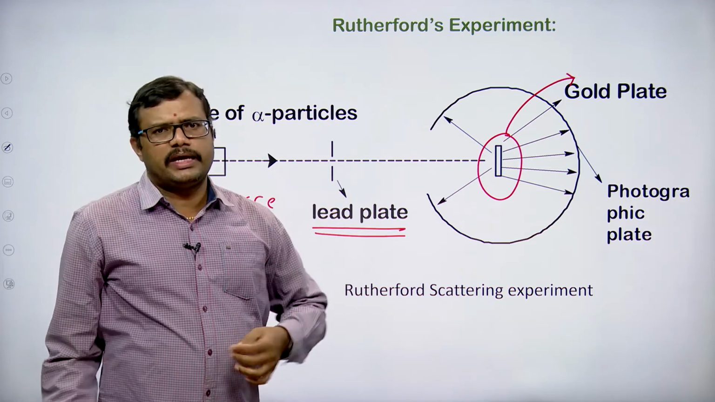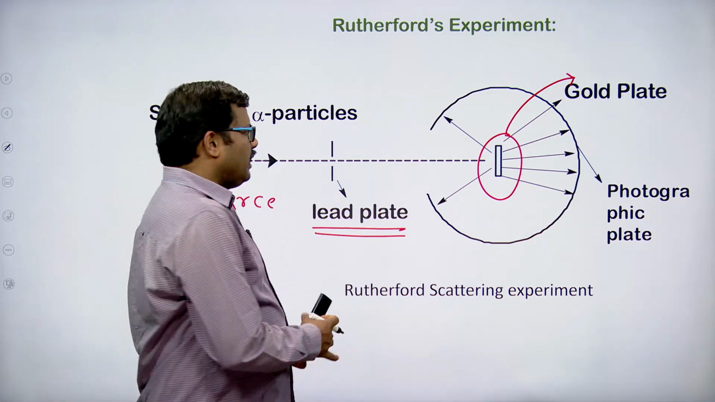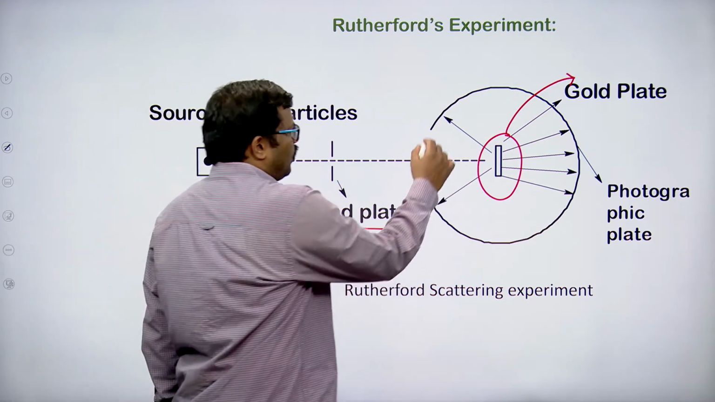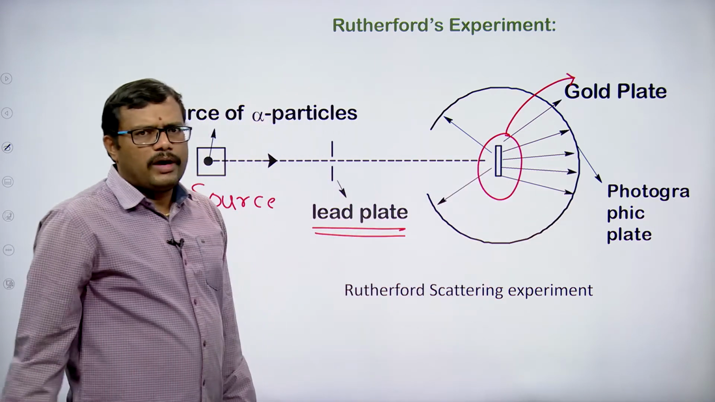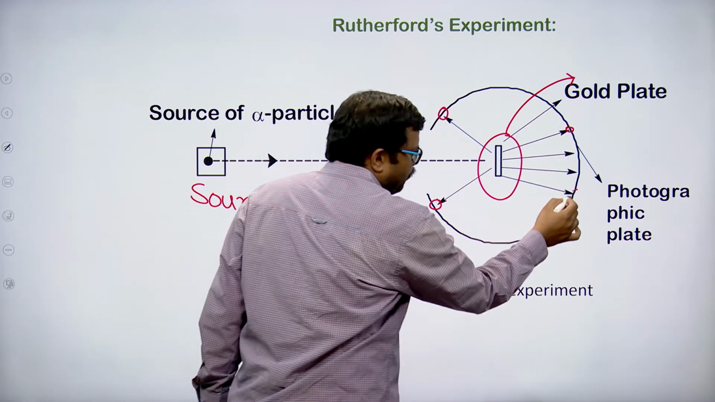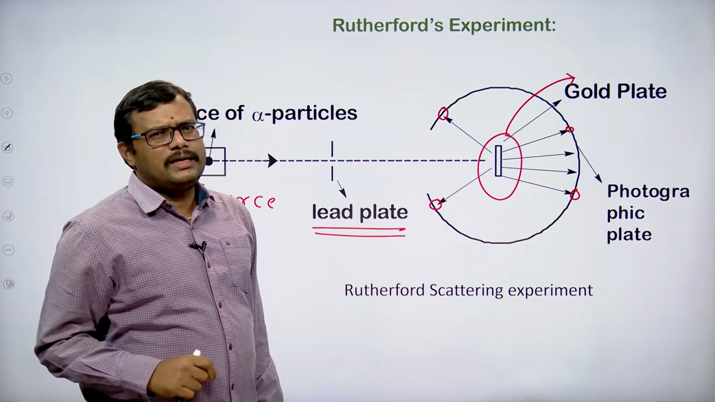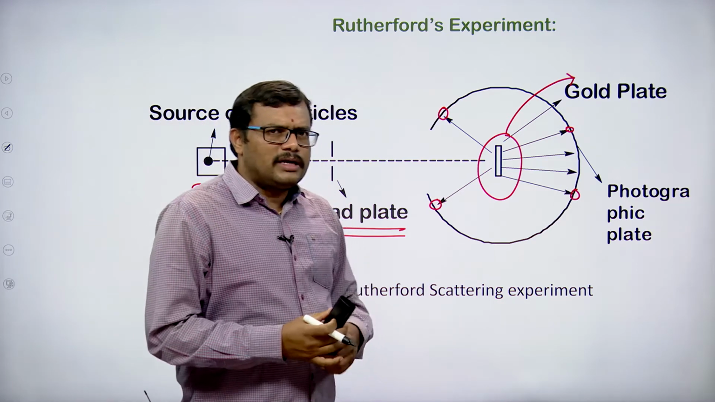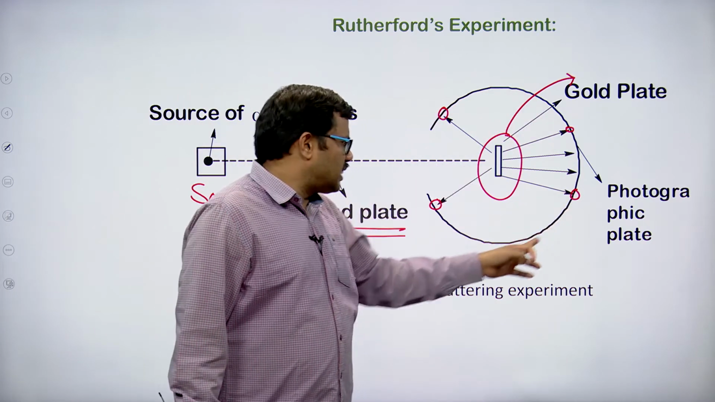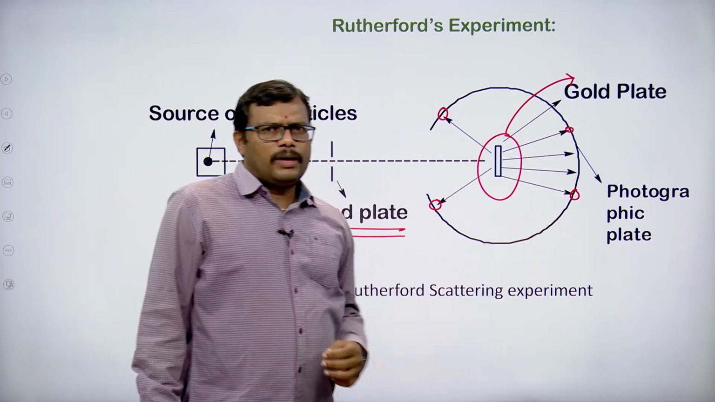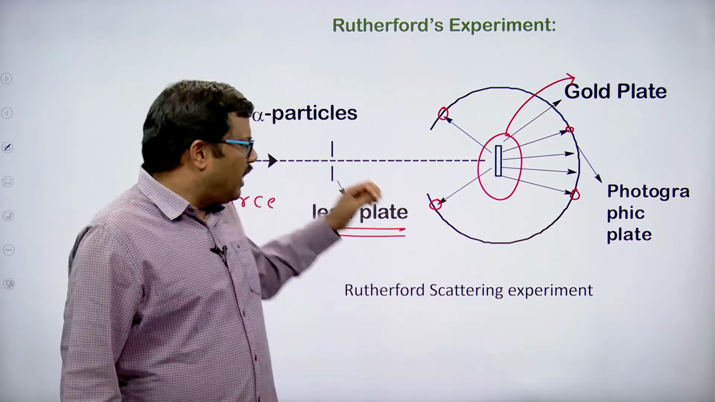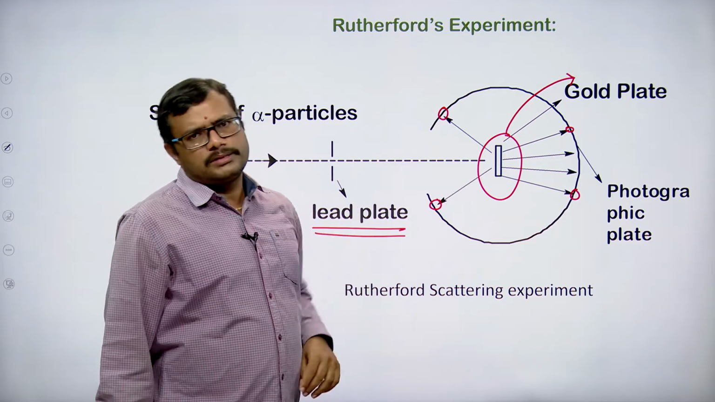In order to identify the route in which they are going, he kept a photographic plate around the gold foil, so that as soon as the particles hit the wall of the photographic plate, a flash of light comes. A screen is kept and coated with a photographic plate. As soon as the particles hit the screen, a flash is produced, which indicates that the alpha particles are hitting the screen.